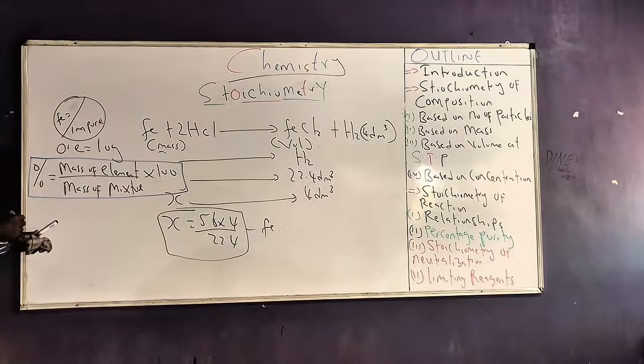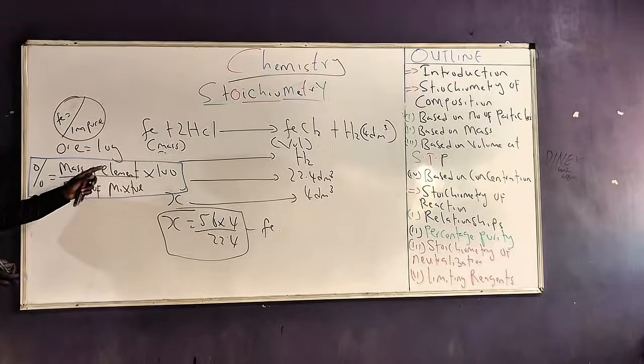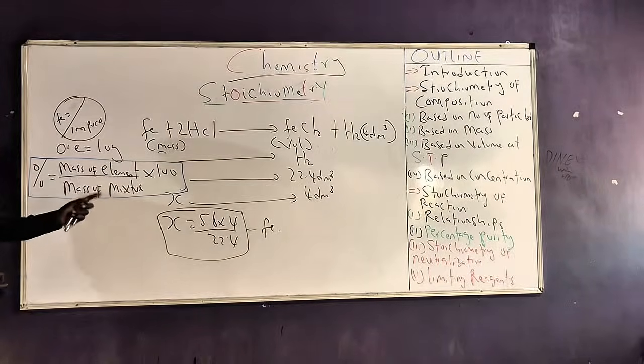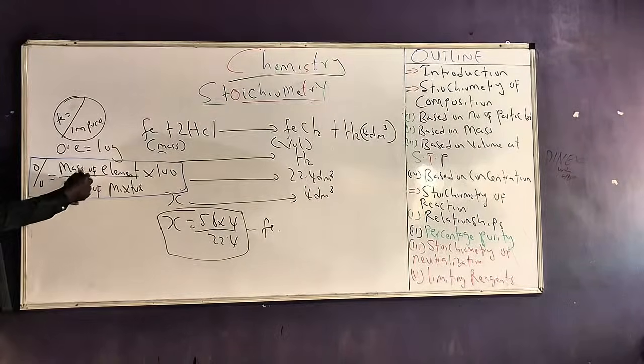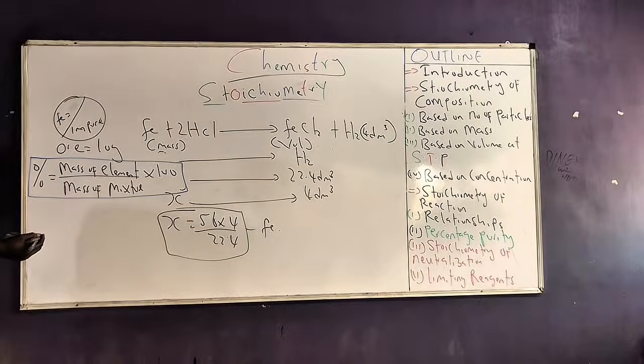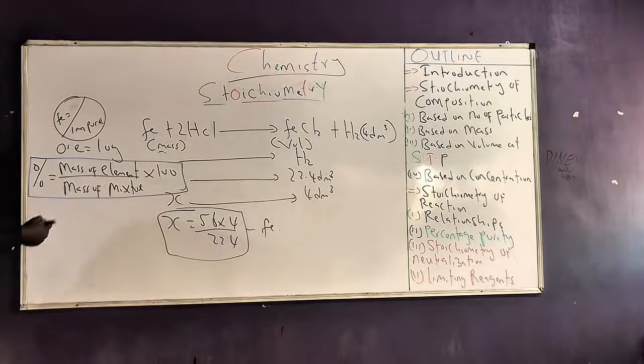They can also ask me for the percentage impurity. So for the percentage impurity, I'll just replace the element here with the impure substance. Under this context, percentage purity is the mass of the pure substance divided by the mass of the entire mixture times 100. But if they ask me for the percentage impurity, I can get it in either of two ways. I can solve for the percentage purity and subtract from 100, or I'll just replace the mass of element here with the mass of the impurity.